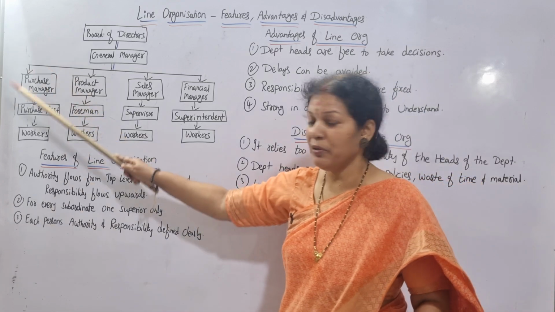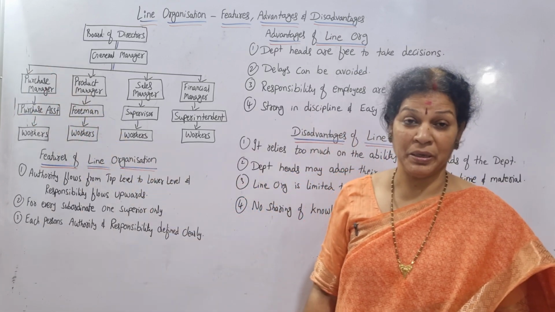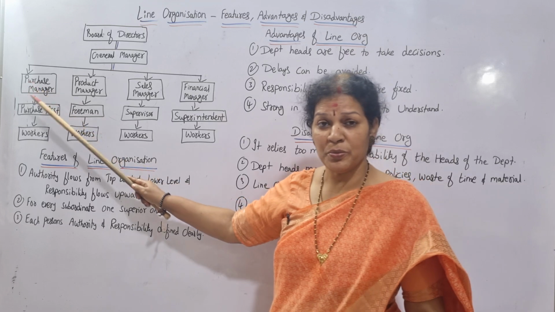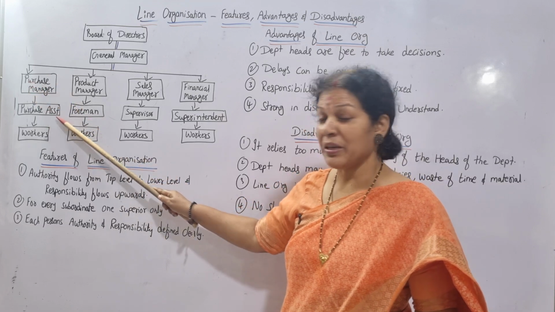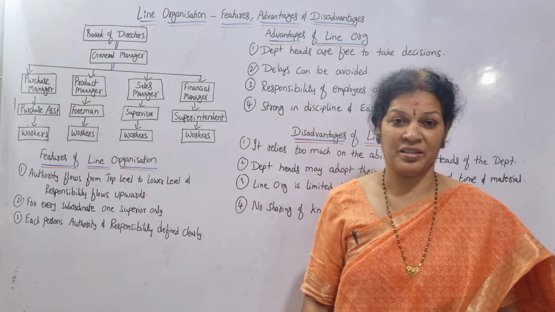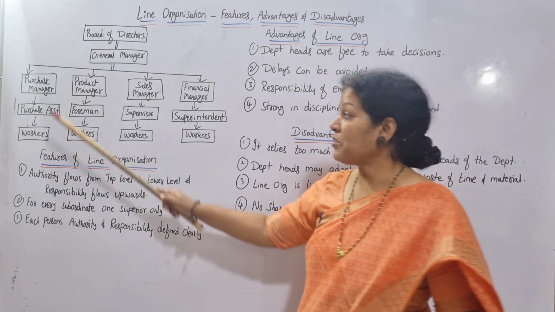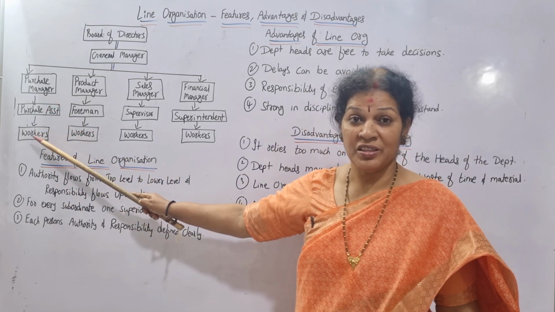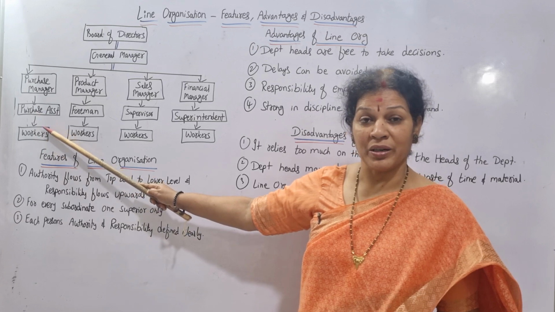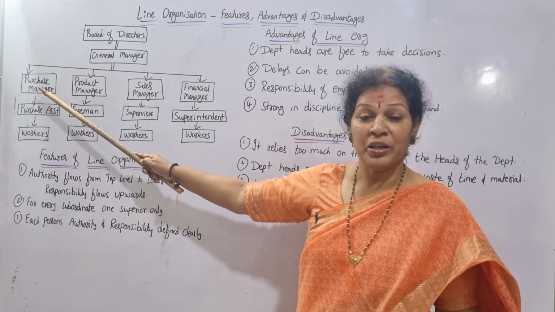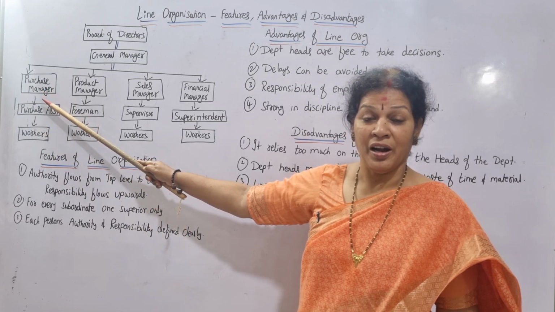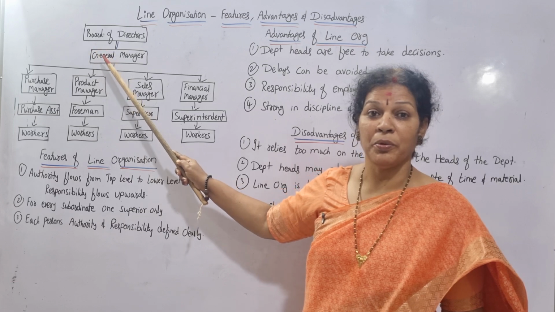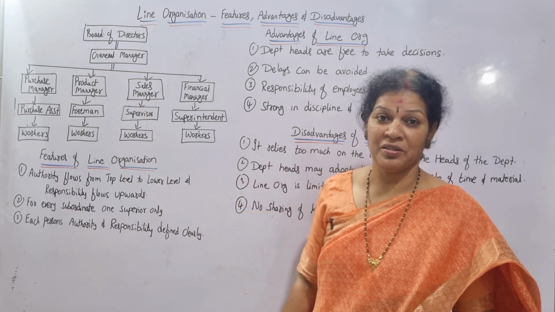For example, if we focus on the purchase department, this purchase manager is appointing one purchase assistant. Purchase assistant is appointing workers, means purchase assistant is taking work from the workers. Then he will be reporting to the purchase manager. Ultimately, purchase manager is going to report to the general manager.